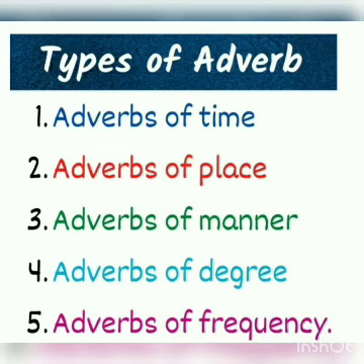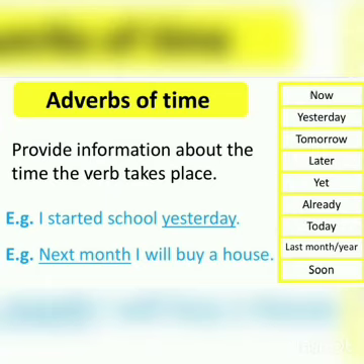There are five types of adverb: adverb of time, adverb of place, adverb of manner, adverb of degree and adverb of frequency. So let's get started with the kinds of adverb. The first adverb is adverb of time. This adverb provides information about the time when the verb takes place. This includes now, yesterday, tomorrow, later, yet, already, today, last month, year, soon.